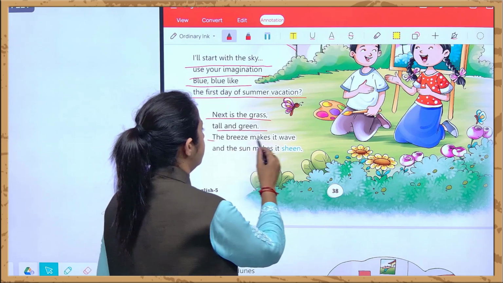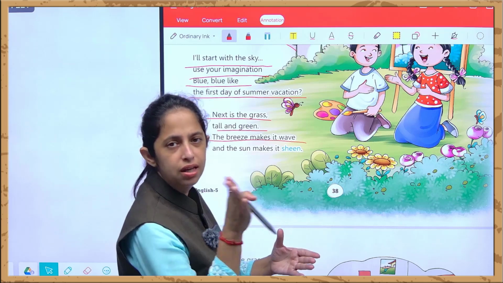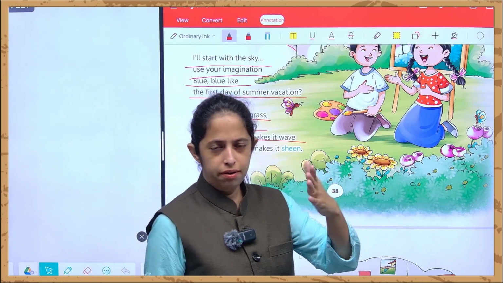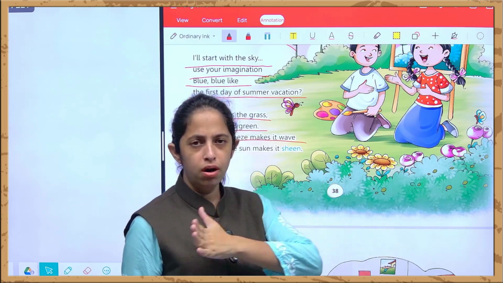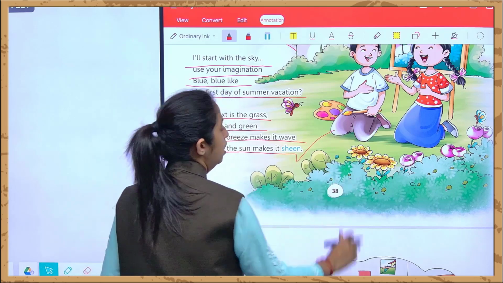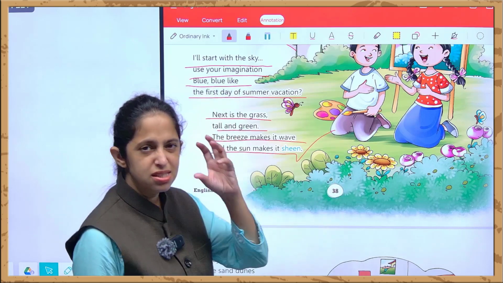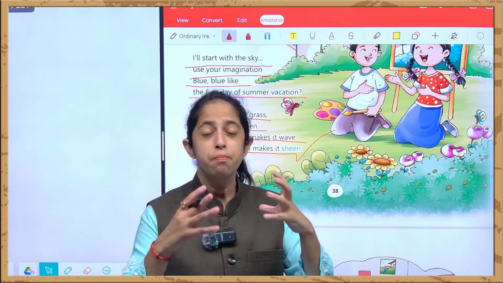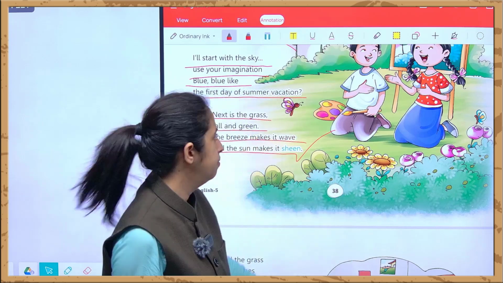The breeze makes it wave. Breeze means the wind, that is slowly moving air that makes the grasses move in the forward and the backward direction. And the sun makes it sheen. What do you mean by sheen over here? And the sun, the bright light that falls on the grasses, makes them brighter and shinier.